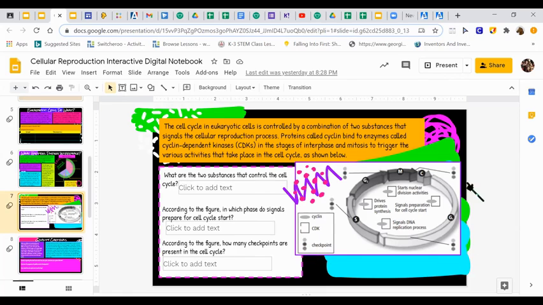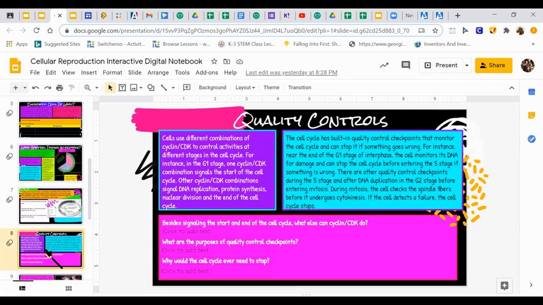And if you watched yesterday's video, the Amoeba Sisters talk about these checkpoints that a cell goes through, whether or not they pass. If they don't pass those checkpoints, then the cell is not able to reproduce and make new cells, because these checkpoints are saying, oh, I don't know, you're not looking like you're such a good cell. But I'm sure you learned that yesterday when you watched the Amoeba Sisters.